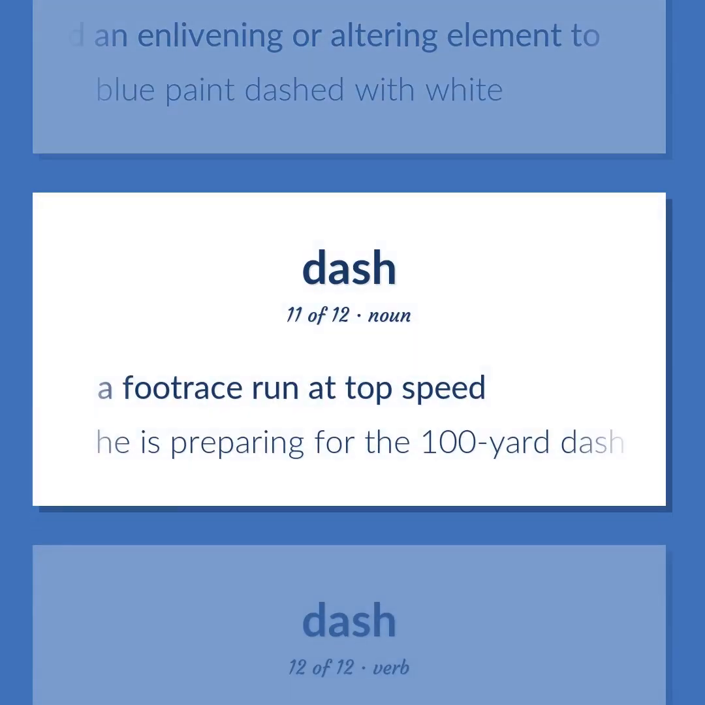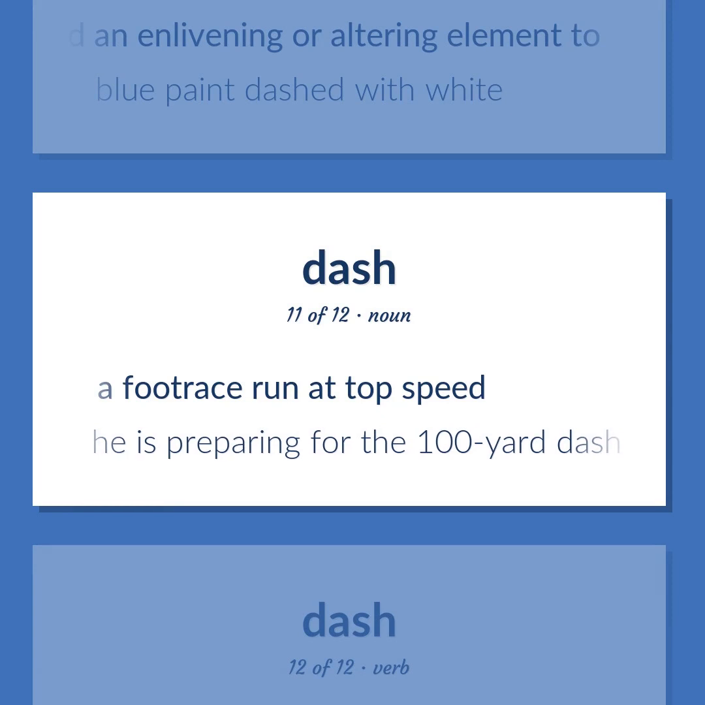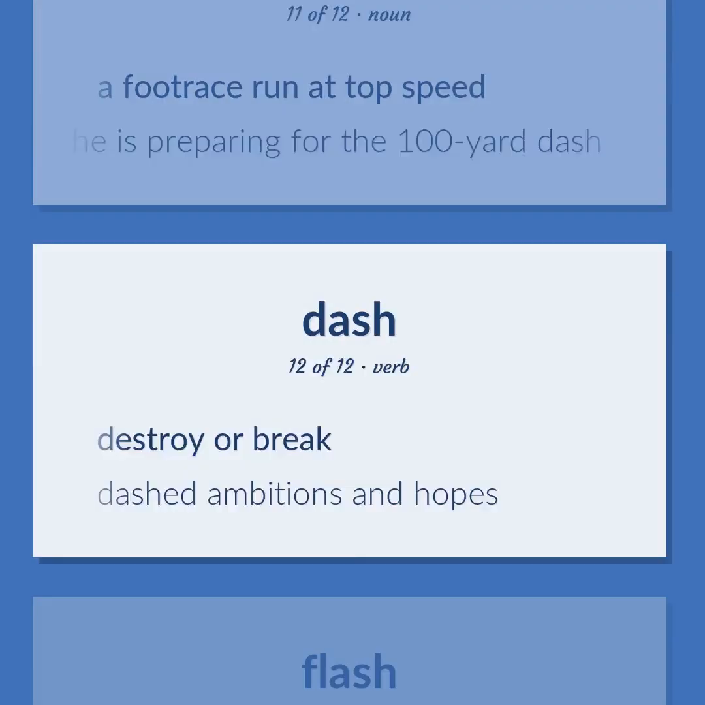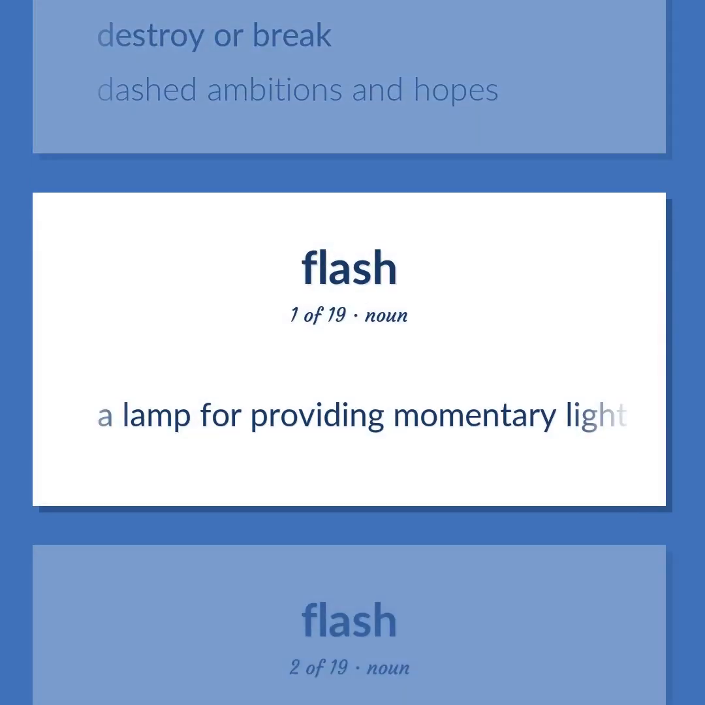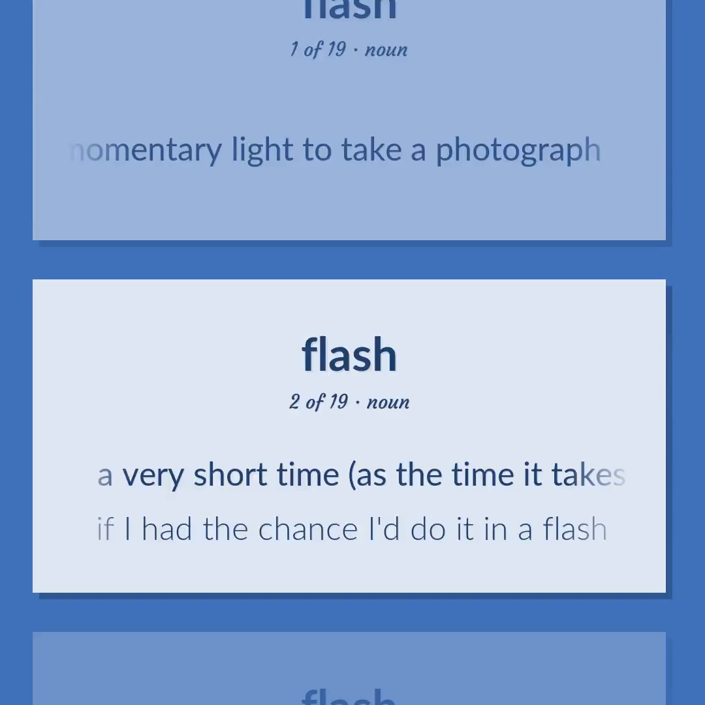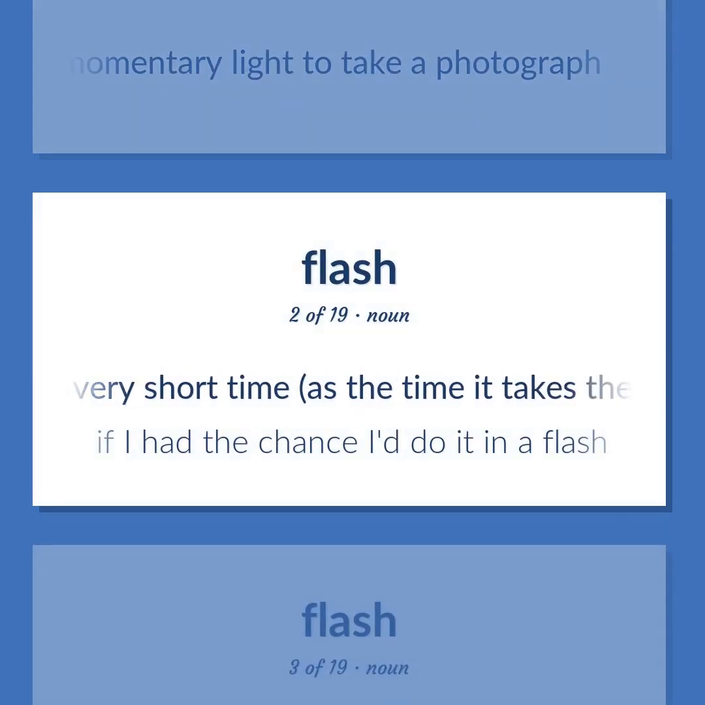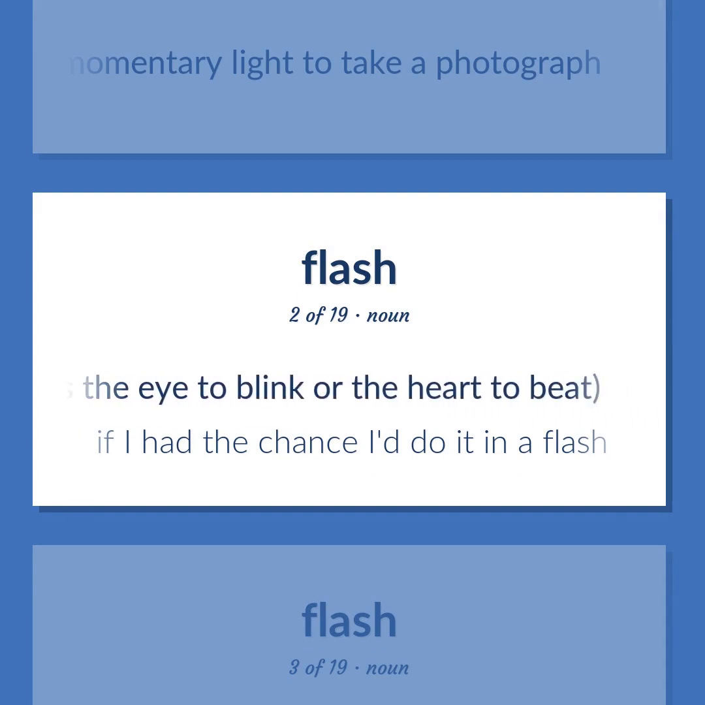A footrace run at top speed. He is preparing for the 100-yard dash. Destroy or break. Dashed ambitions and hopes. A lamp for providing momentary light to take a photograph. A very short time, as the time it takes the eye to blink or the heart to beat. If I had the chance, I'd do it in a flash.